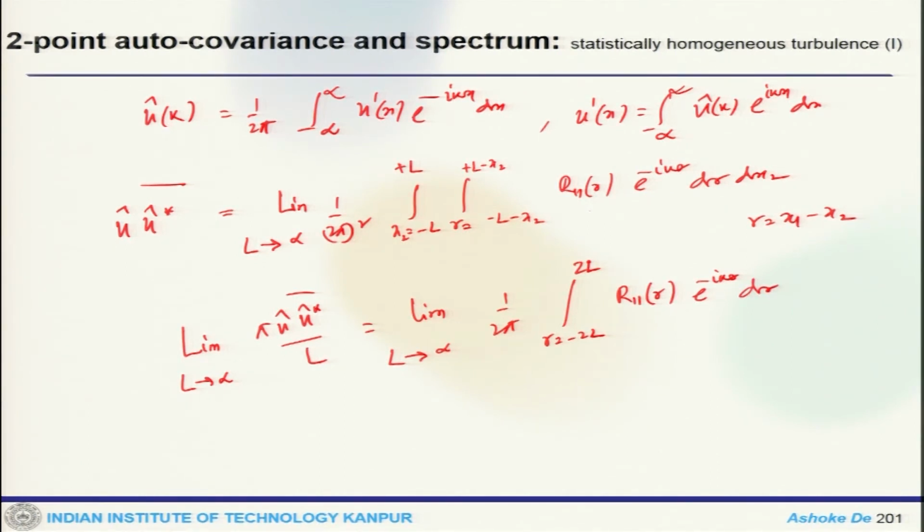And finally, this is nothing but E 1 1 by 2.